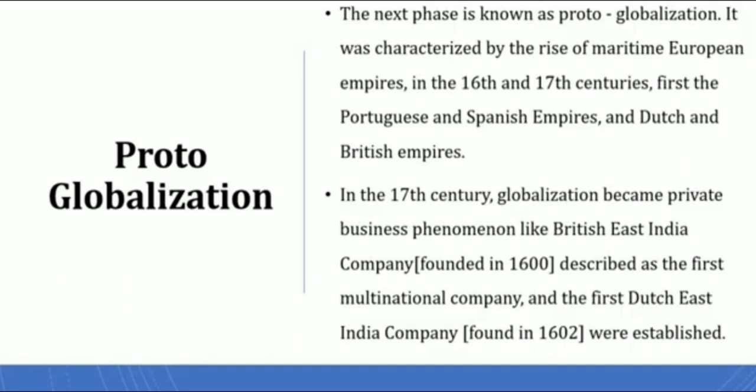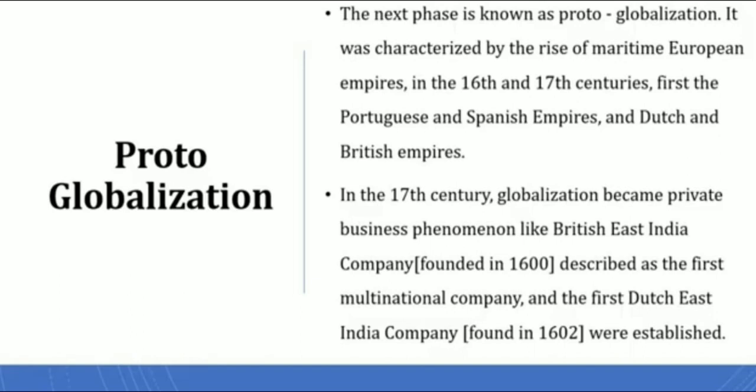Next, this proto-globalization is the middle globalization, and it is next to archaic globalization. It is the second stage. It arose during the 16th and 17th century. During the 16th century, the Portuguese and Spanish empires started this globalization, and in the 17th century, the Dutch and the British East India Company started this globalization.